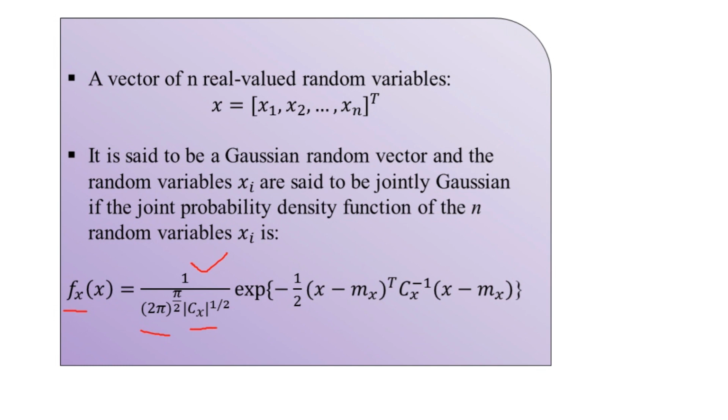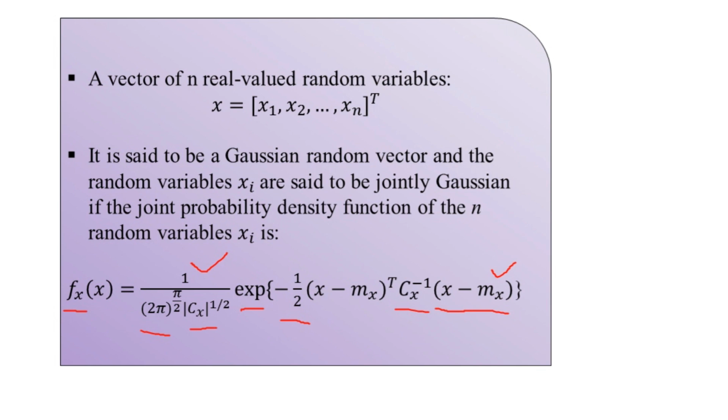Along with this ratio we have the exponential function of minus 1 by 2 (x minus mx) transpose, multiplied by Cx inverse, multiplied by (x minus mx). So here mx is the mean value of the random variable x.